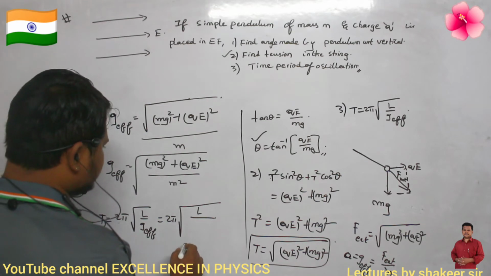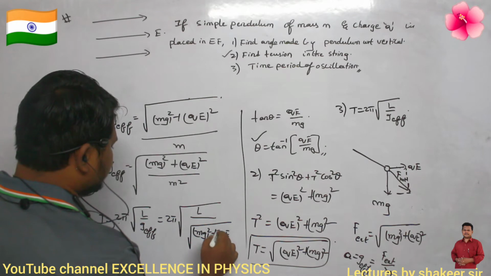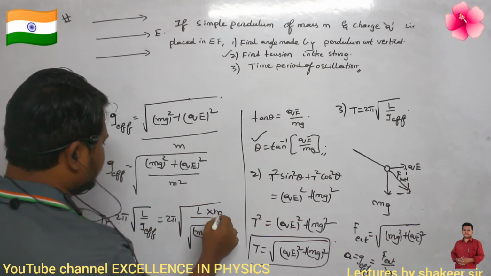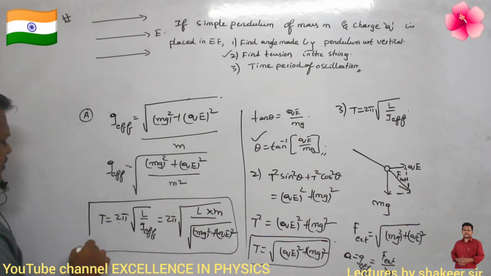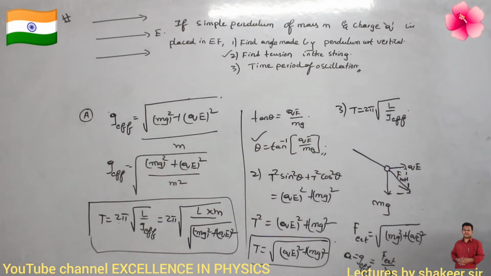So L divided by the square root of (mg) whole square plus (QE) whole square divided by M square, or you can just multiply this by M. So this is our equation for the time period. Very simple. Come on, make a note of this.